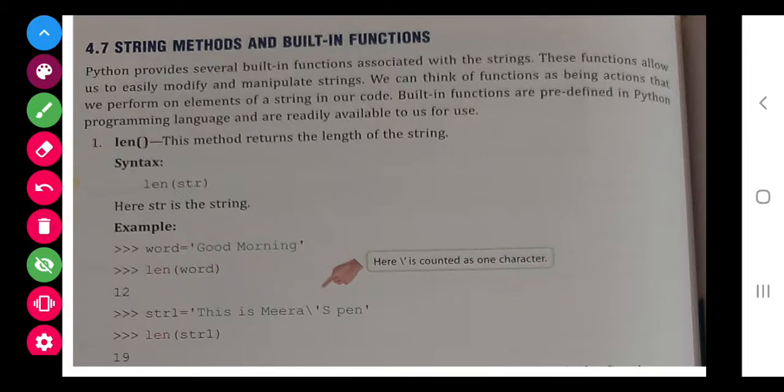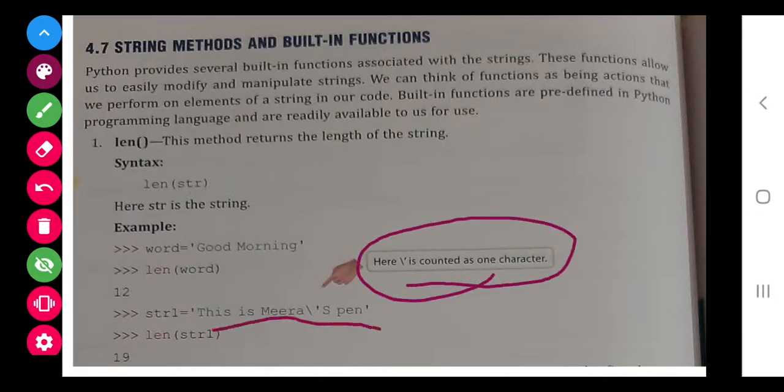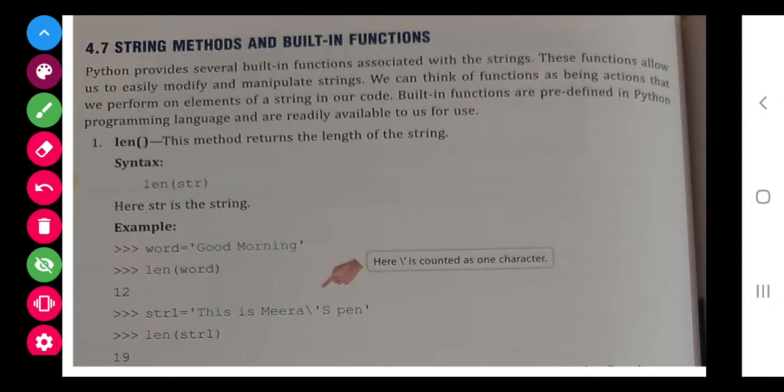Similarly, as I have told you previously, if we want to give an apostrophe, we have to write it like this with a slash before the apostrophe, otherwise it will take it as code and create an error. So we use this slash. While doing this, the slash is also a counted character. While printing, the slash will not show, but we have used it, so it is a counted character.